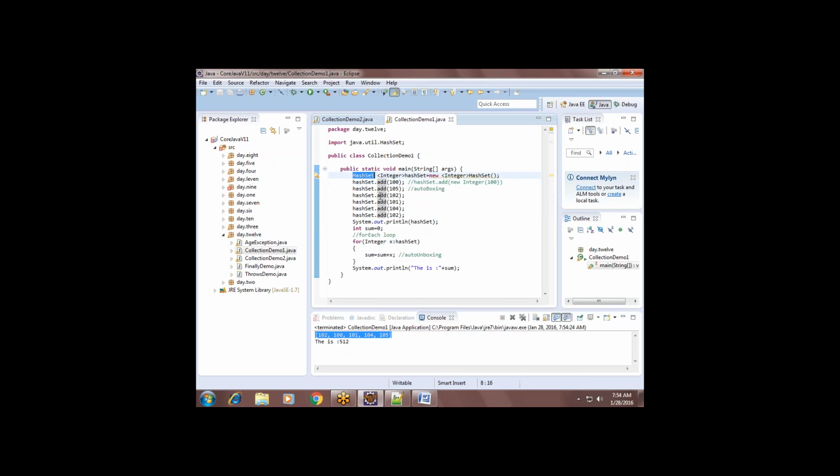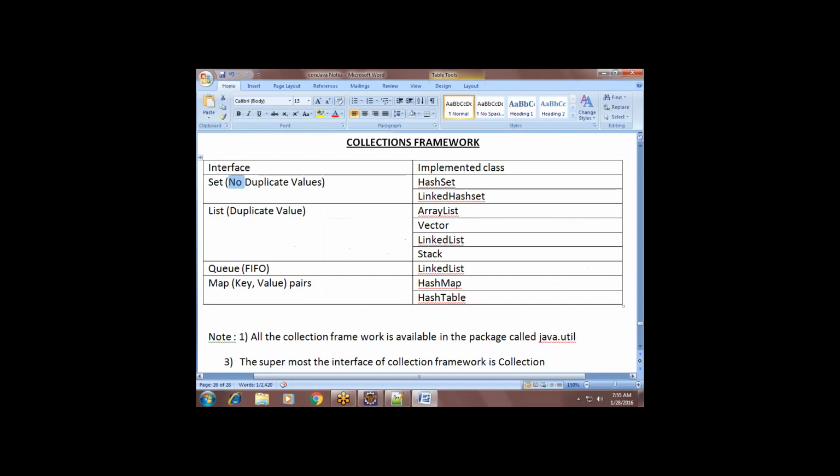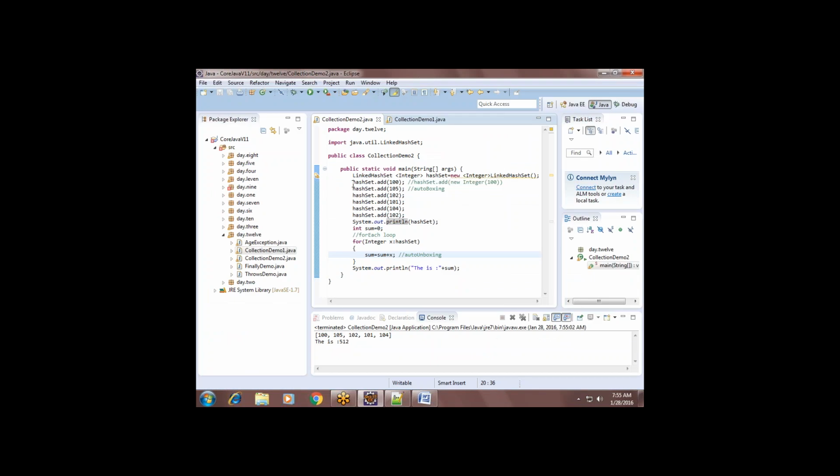That is HashSet. Randomly it will print. But here if you observe, the same order: 100, 105, 102, 100, 104, 101, 104, because 100 will not be repeated, no? In both the classes, repetition is not allowed, right? Yes. Because both belong to Set. That is the difference. Understand, guys?